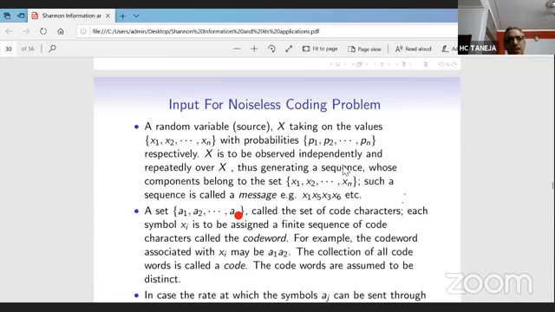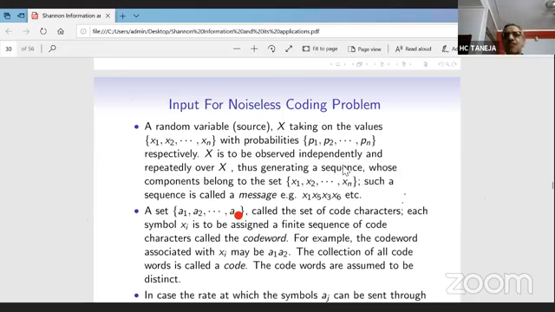For example, the keys on your computer are a source, and you just type four letters, A-S-H-A, Asha, and that is the message. Now this message is to be coded. Then there is a set of code characters A1, A2, ..., AD, with capital D.